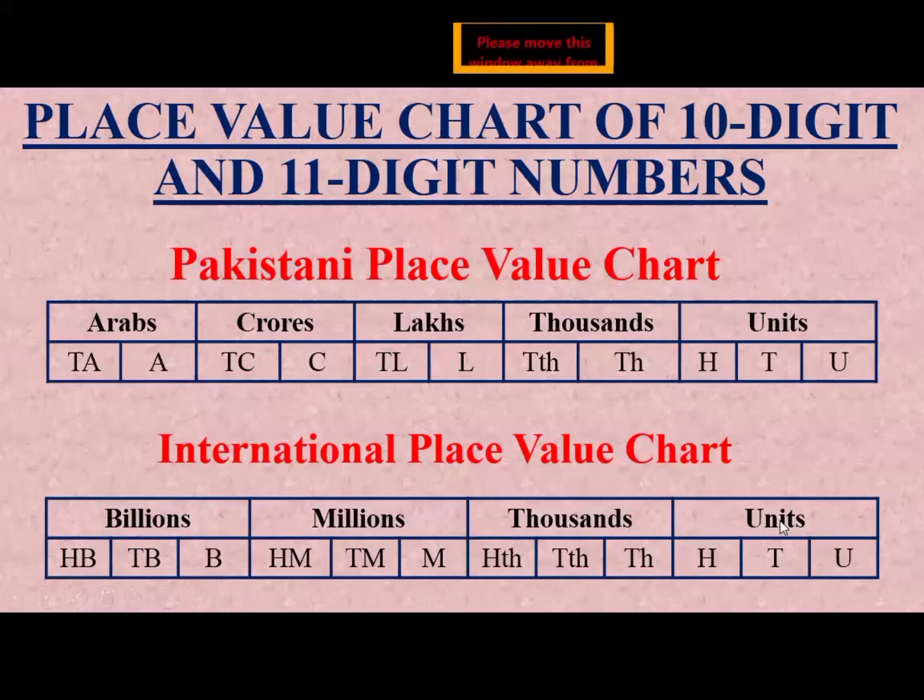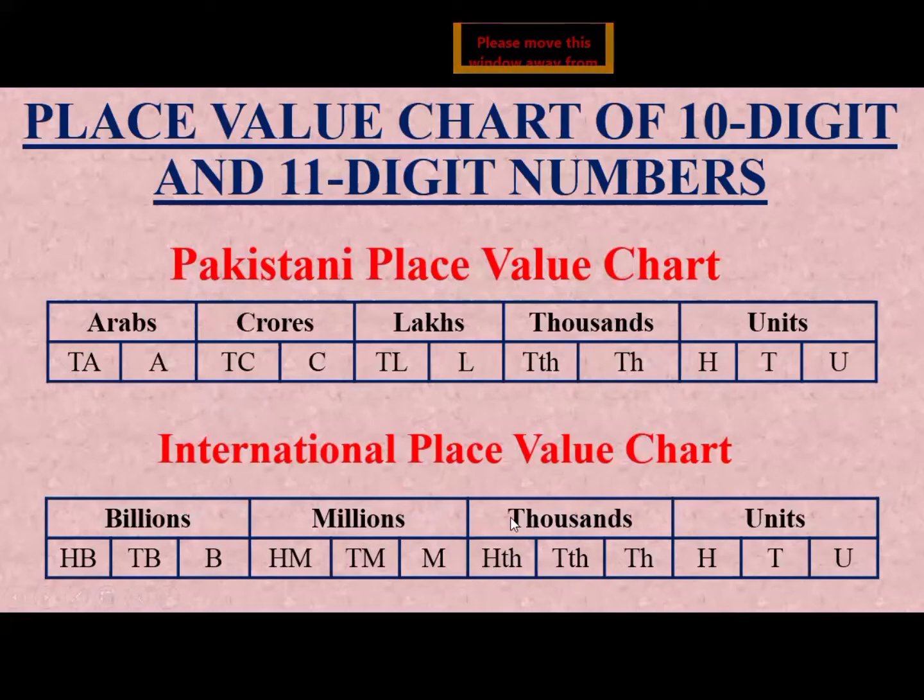If we start from the right side, the first group is the unit group. The unit group consists of units, tens, and hundreds, so it consists of 3 digits. Before this group is the thousand group. The thousand group also consists of 3 digits: thousand, ten thousand, and hundred thousand. In the Pakistani place value chart, the thousand group consists of 2 digits, but in the international place value chart, the thousand group consists of 3 digits.